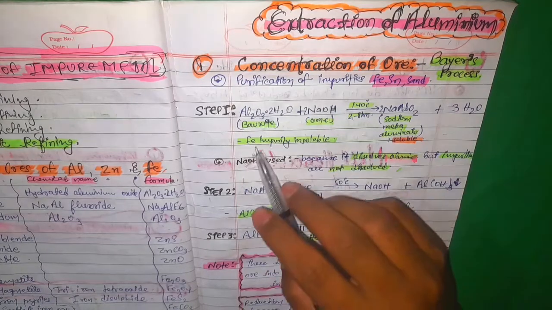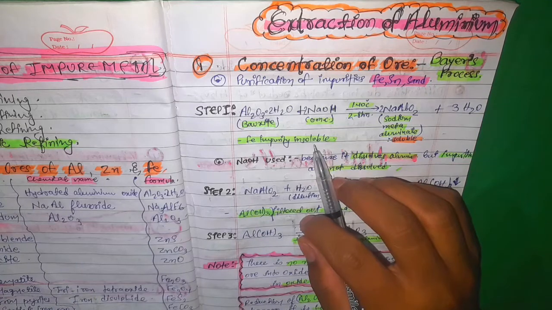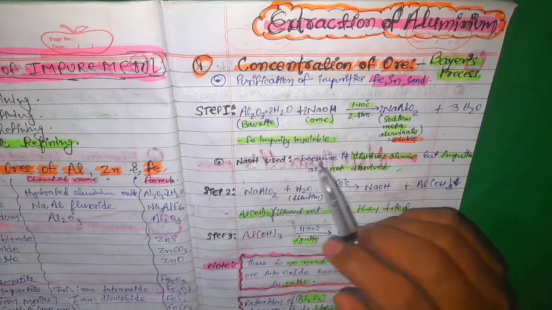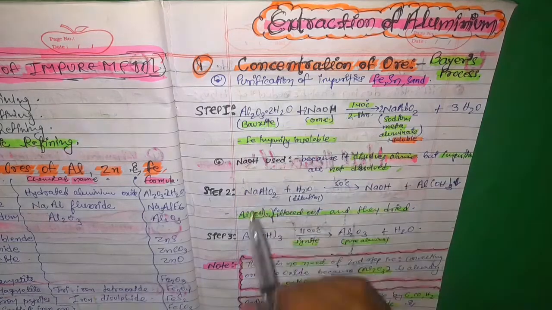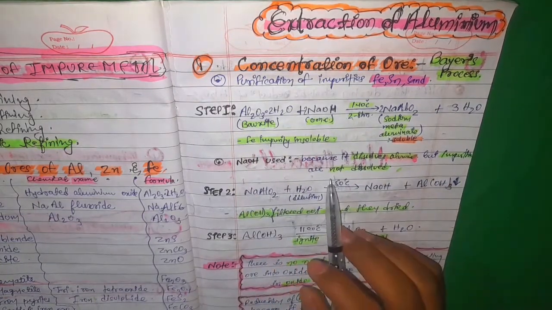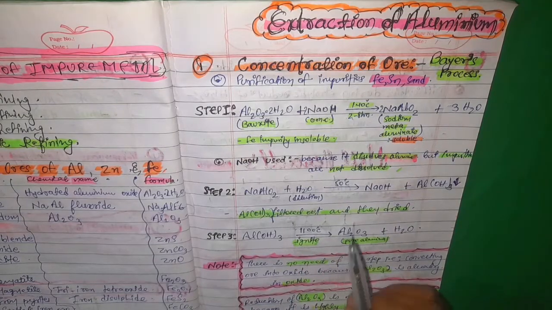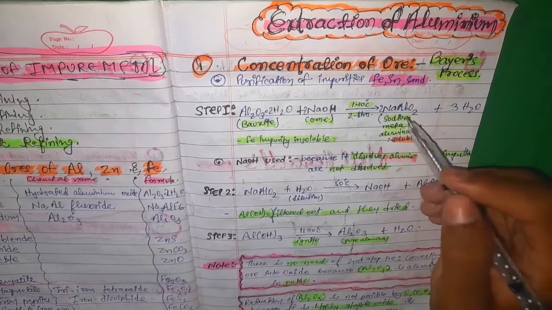And so iron (Fe), the iron impurity, was insoluble. And you might be thinking, why have we used only NaOH? Because NaOH dissolves aluminium, but the impurities were not dissolved, and so the sodium metaluminate was filtered out.